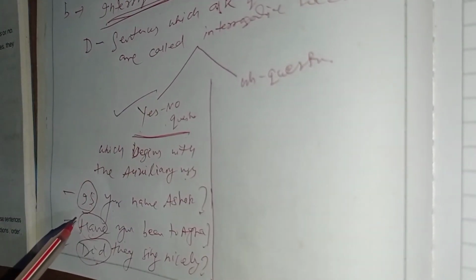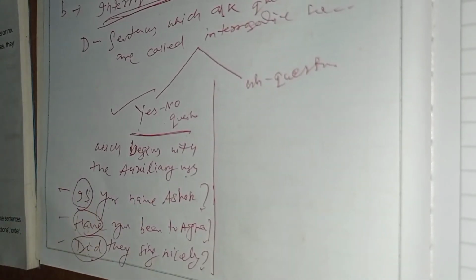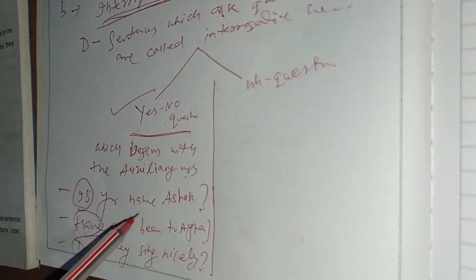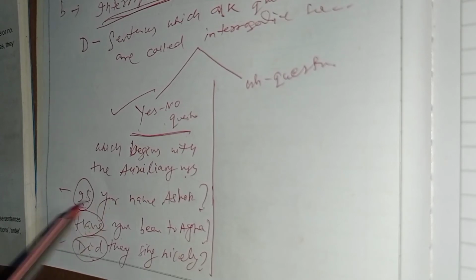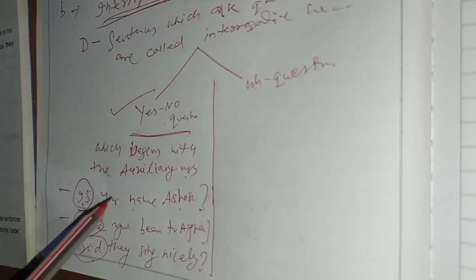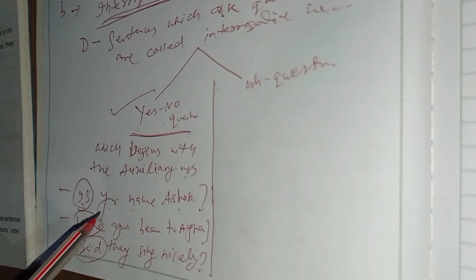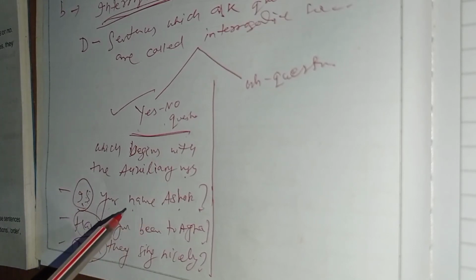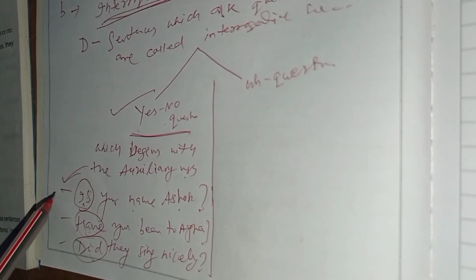Why is it called yes no question? It is because we can have two answers. The answer can be yes or the answer can be no. Suppose, is your name Ashok? If I say yes, my name is Ashok, that is one answer. Second answer, if I am not Ashok, I can say no, my name is not Ashok. So in this way, two answers are possible.